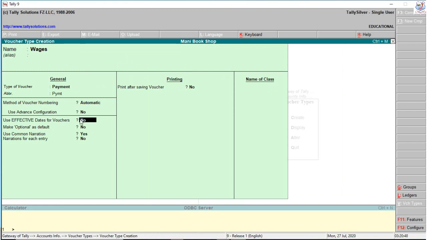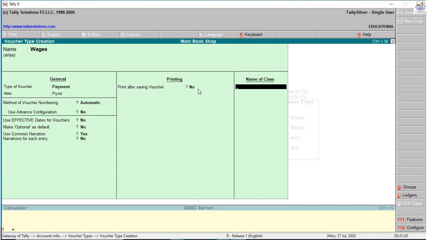Use effective date for voucher: no. Make optional as default: no. Use common narrations for each entry: press yes or otherwise no. Print after saving voucher: if we want to print all vouchers entered in the transaction, you press yes to enter all vouchers, and they automatically print or are automatically saved in PDF format. So we do not need it. No.